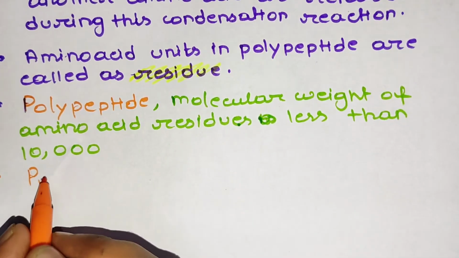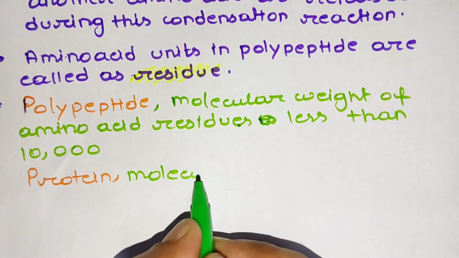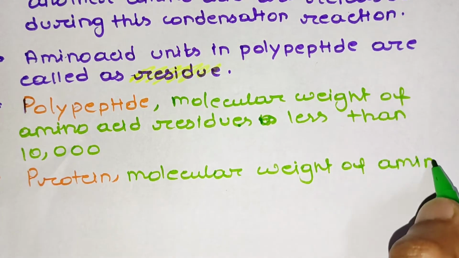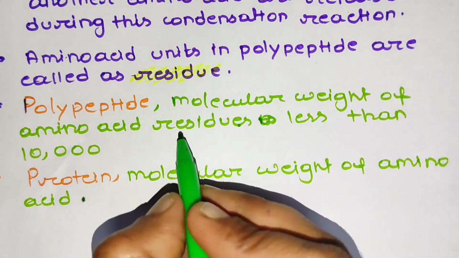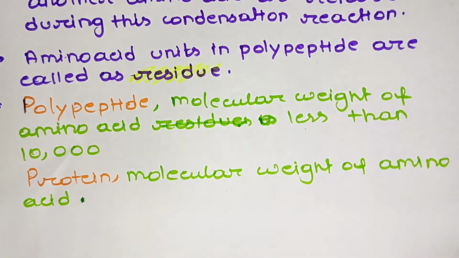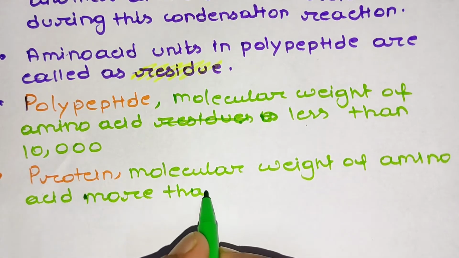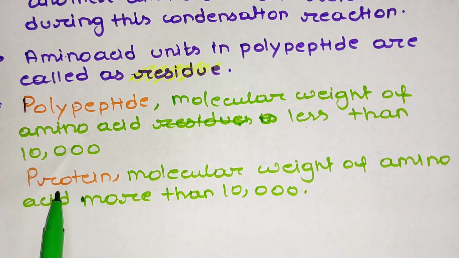In case of a protein, the molecular weight is more than 10,000.